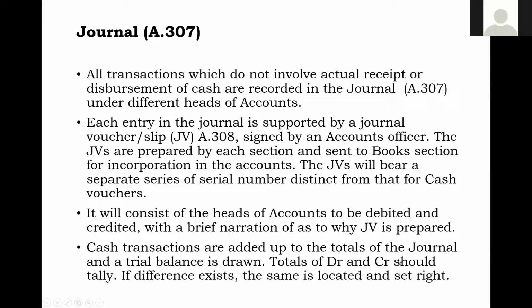So that is the total receipts of the cash and journal. That is, all the transactions of the accounting circle will be available. Then a trial balance will be done. That means debit and credit, whether they are tallying or not, will be checked. The totals of the debit and credit should tally, and if any difference exists, the same should be located separately.